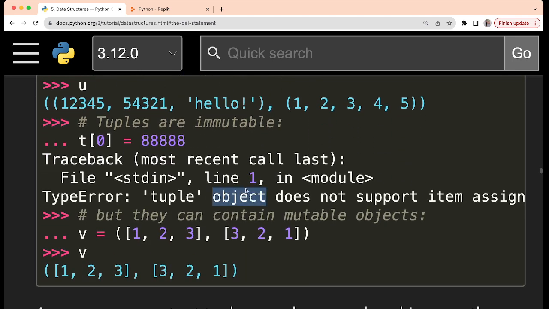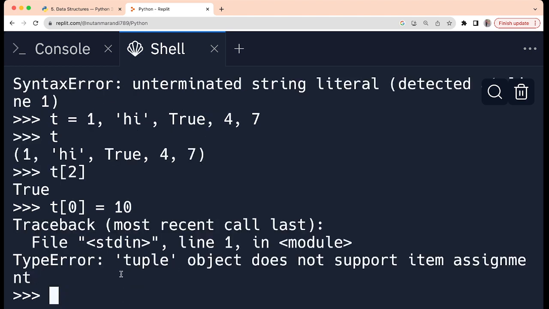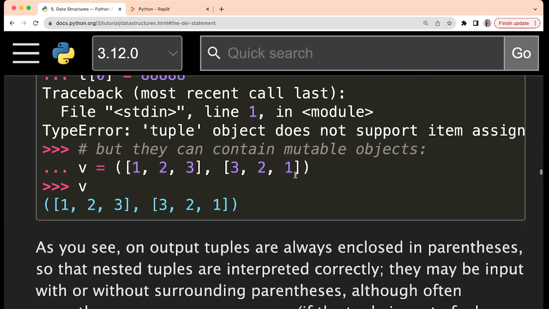Now let us see how it is immutable. Let us try to change something. If I write t of 0 and want to store 10 there, it gives me a type error, because tuple objects we cannot change; item assignment is not possible. Okay, all right.